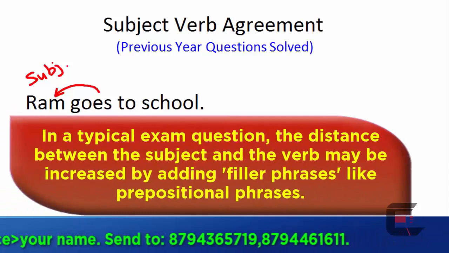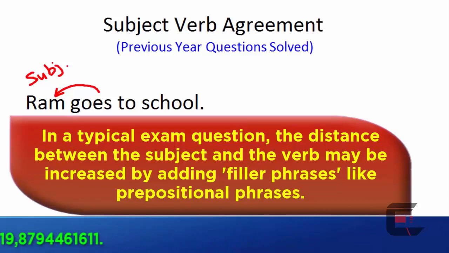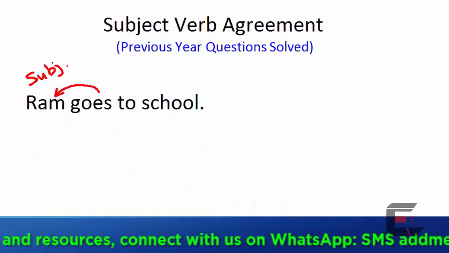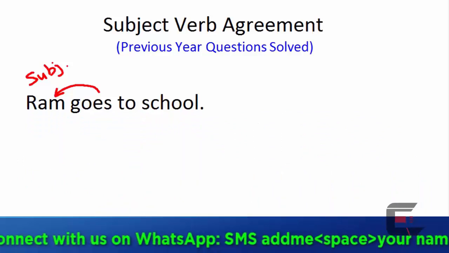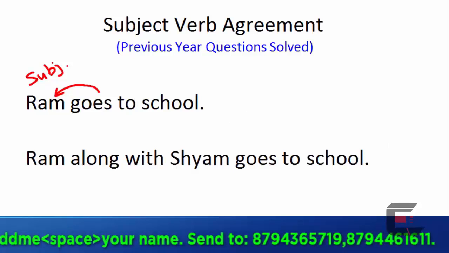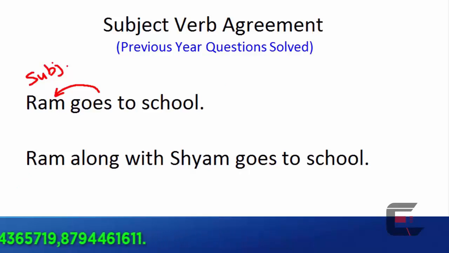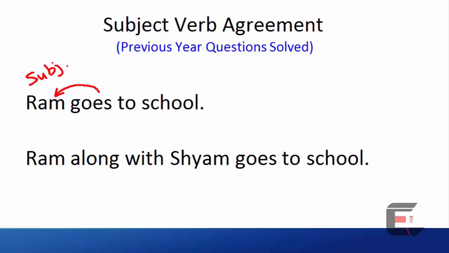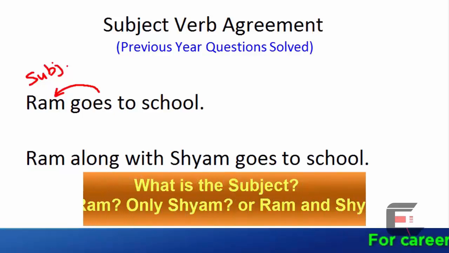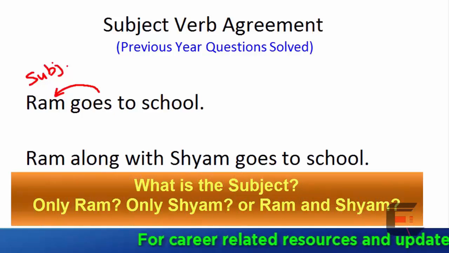In competitive examinations, the distance between the subject and the verb can be increased, thereby creating a confusion. Now let's understand this concept. Now this is a new sentence. In this sentence, the phrase along with has been added. Now, can we identify the verb? The verb is goes. Let's ask the question on the verb, who goes or what goes? Is it Ram who goes? Is it Sham who goes? Or is it Ram and Sham who go?